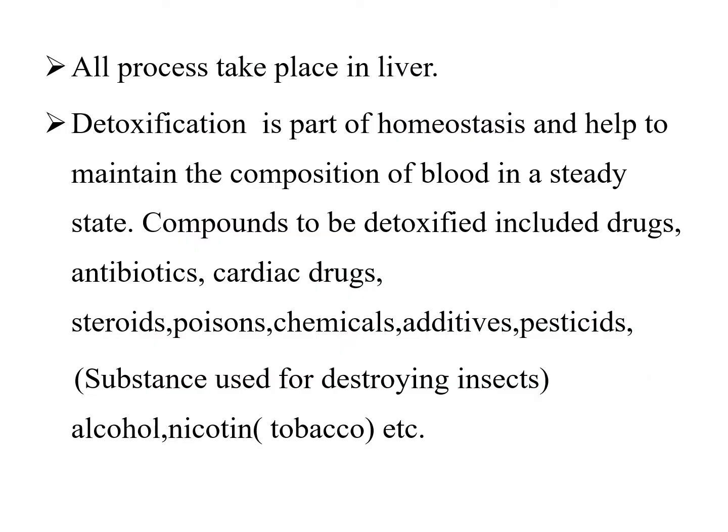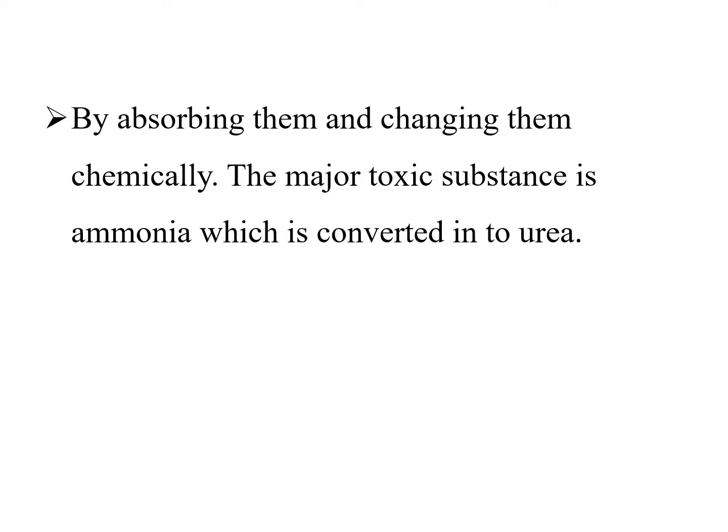All these processes take place in the liver. Detoxification is a part of homeostasis and helps to maintain the composition of blood in a steady state. Compounds to be detoxified include drugs, antibiotics, cardiac drugs, steroids, poisons, chemicals, additives, pesticides. Pesticides are substances used for destroying insects. Also alcohol and nicotine; tobacco is an example of nicotine. By absorbing them and changing them chemically, the major toxic substance, ammonia, is converted into urea.